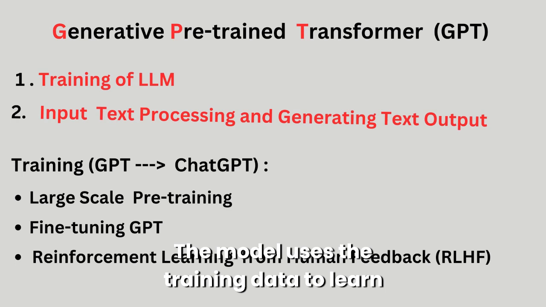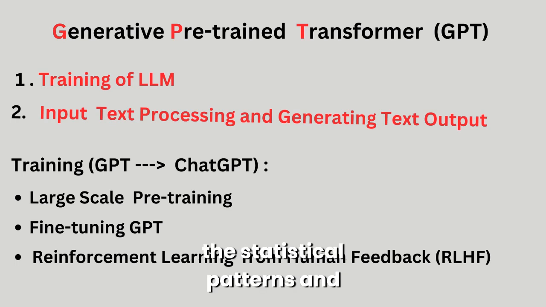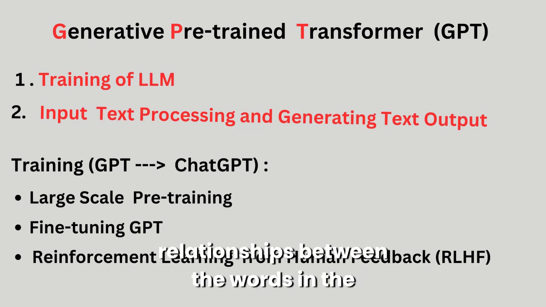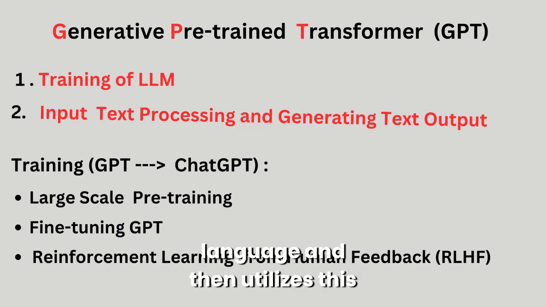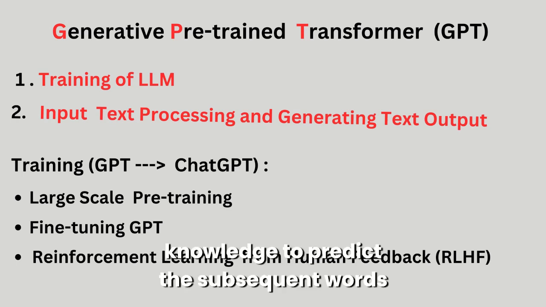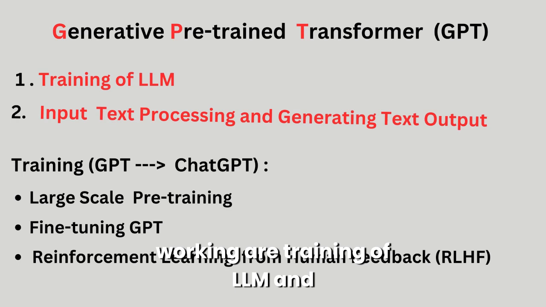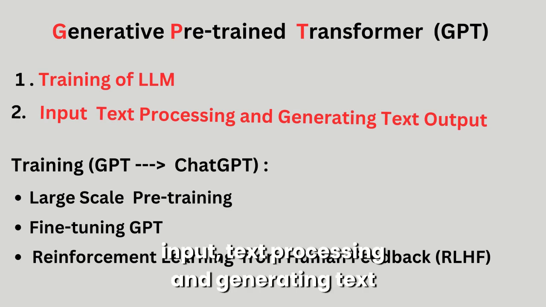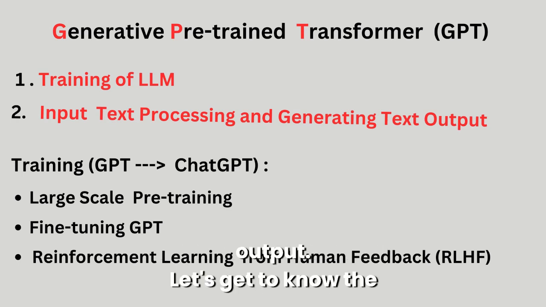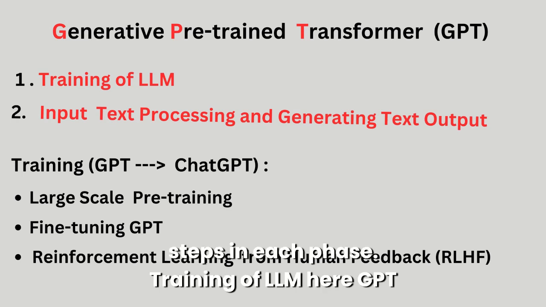The model uses the training data to learn the statistical patterns and relationships between the words in the language, and then utilizes this knowledge to predict the subsequent words one word at a time. The two main phases of working are training of LLM and input text processing and generating text output. Let's get to know the steps in each phase.